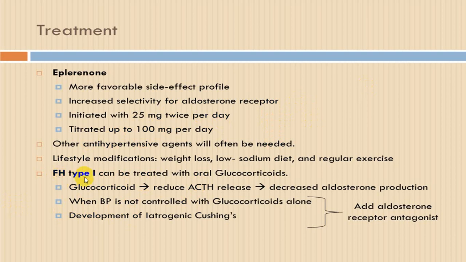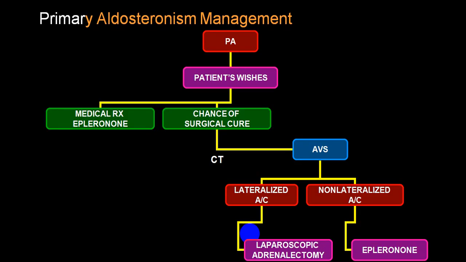Familial variety type 1 will respond to oral glucocorticoids. So in that you can add oral glucocorticoids. So in a primary hyperaldosteronism, first is drugs, and then you can go for surgical treatment. And surgical treatment, first you have to lateralize and identify, and then go for an adrenalectomy. And if you cannot identify the site, you will have to go for only drug therapy.